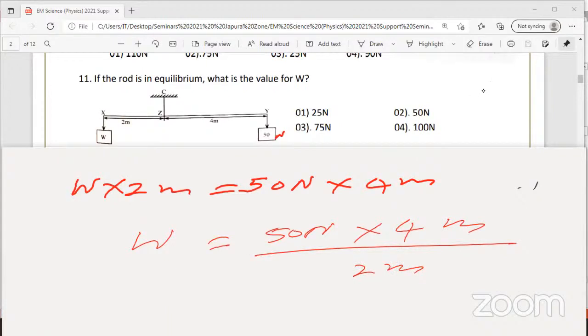Meters cancel off. Look at the screen, everyone. Meters you can cancel. Then you get how many Newton? 100 Newton. 4 divided by 2 is 2. So they get 100 Newton.